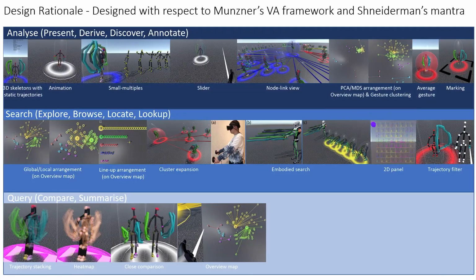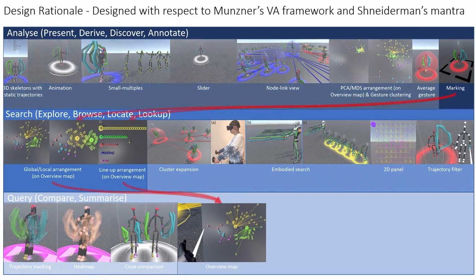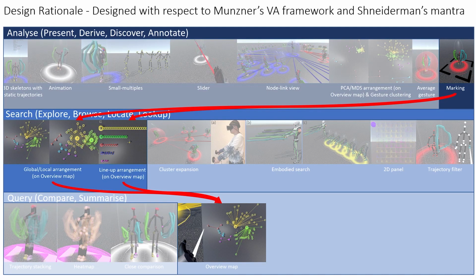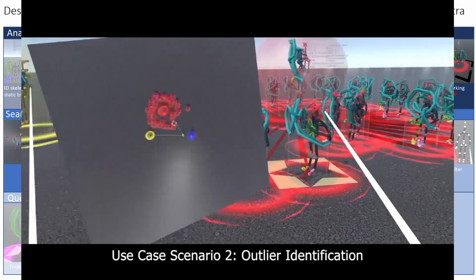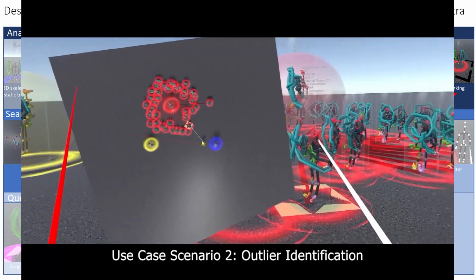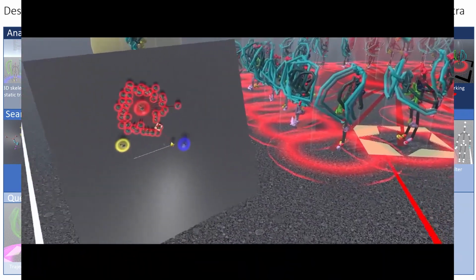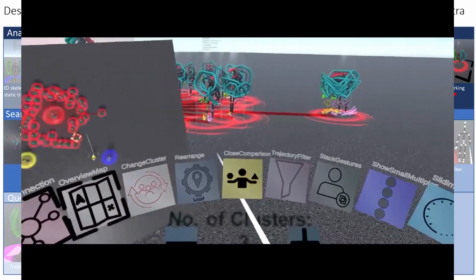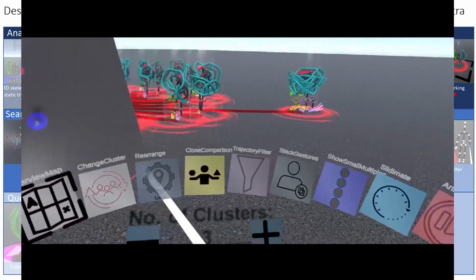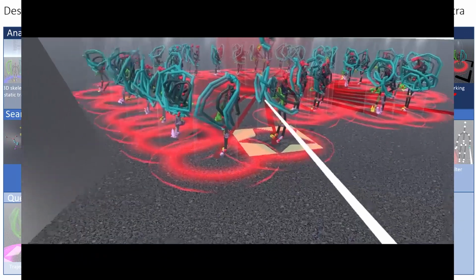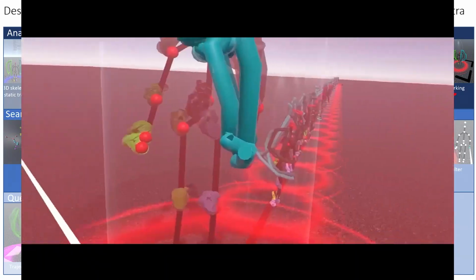After the user identified the potential clusters, they will need to refine the clusters by finding and excluding outliers from them. To do this, we provide some other spatial arrangements such as the global, local, and the lineup arrangements. These arrangements encode the similarity of a gesture to the average value of its corresponding cluster into distance. For example, in this scenario, the user is using the local arrangement and viewing the distance between each gesture to the center of the cluster. The farther a gesture is from its cluster, the lower similarity it has with the other values in the cluster. The user can thereby mark them up as the potential outliers.